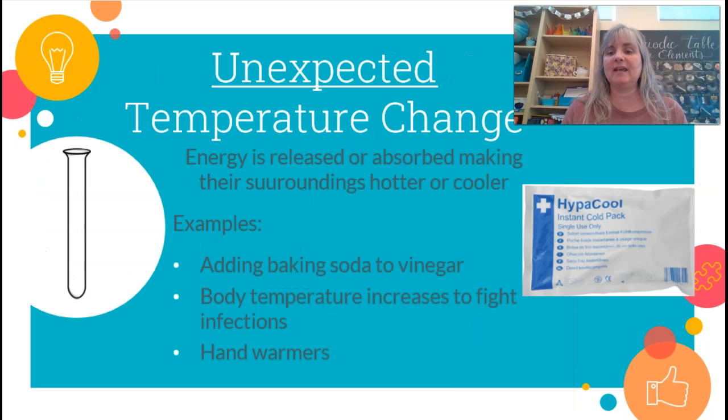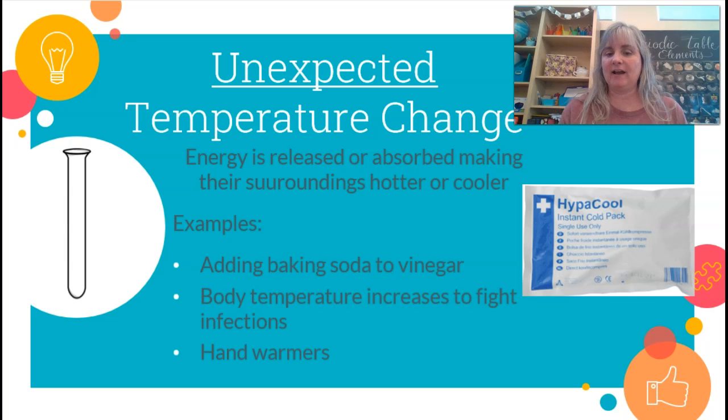An unexpected temperature change. In this case, energy is being released or absorbed, making their surroundings hotter or colder. So if we added baking soda to vinegar, we're going to get a temperature change. If our body temperatures increase when we have an infection, we get a fever, and that is a body chemical change.